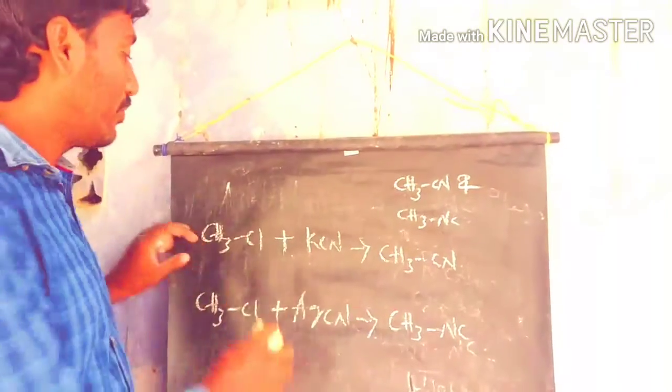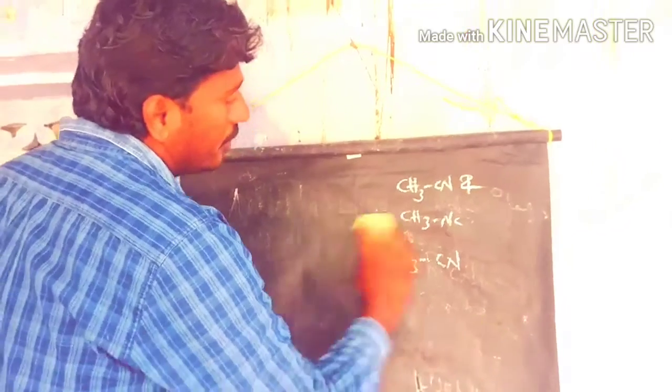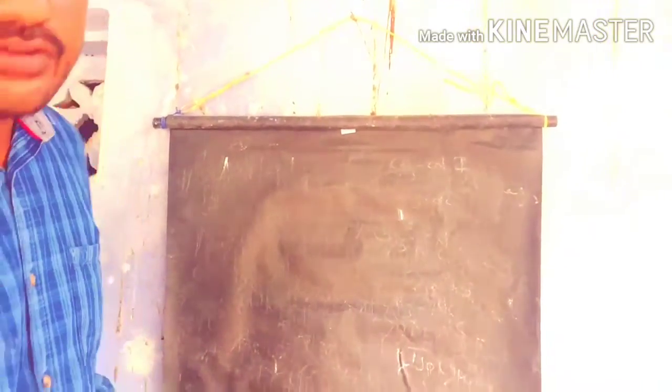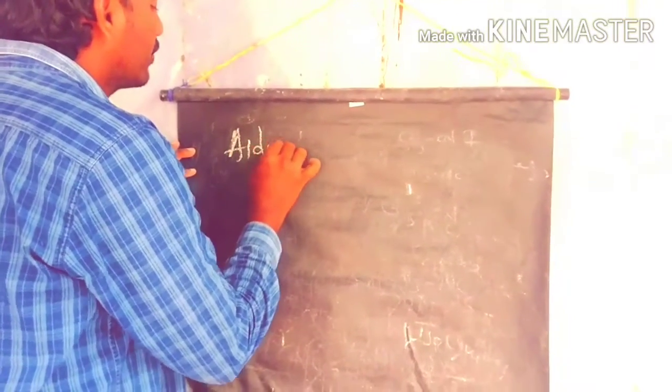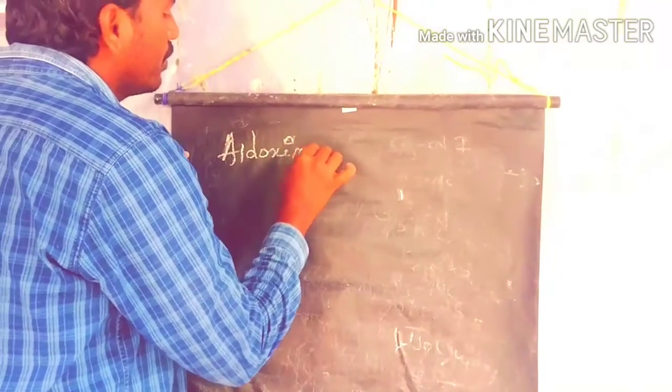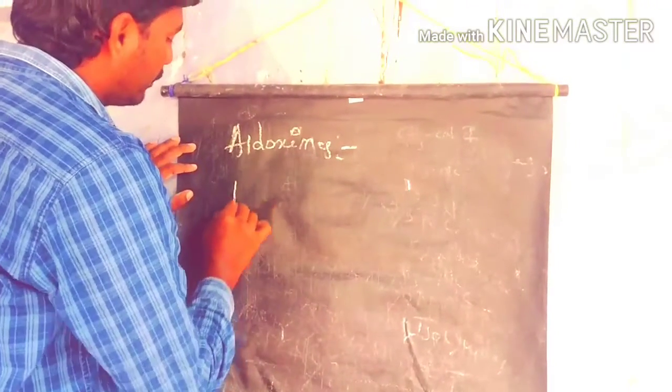So from aldoximes. What is an aldoxime? How to prepare aldoximes from aldehydes? You know very well how to prepare aldoximes.